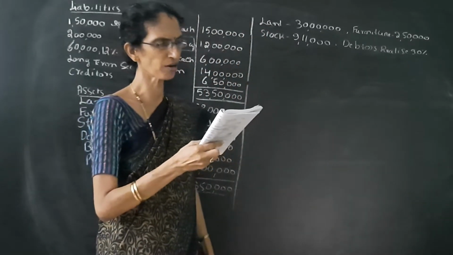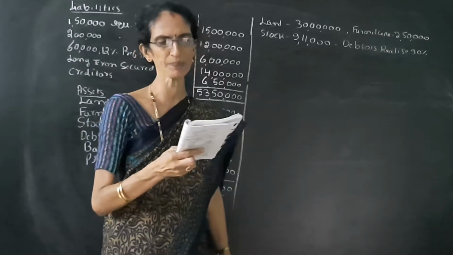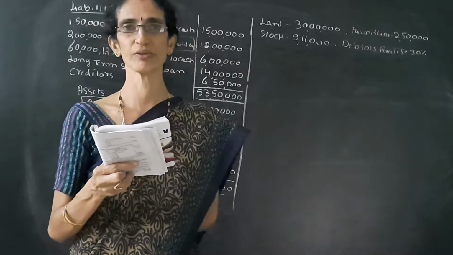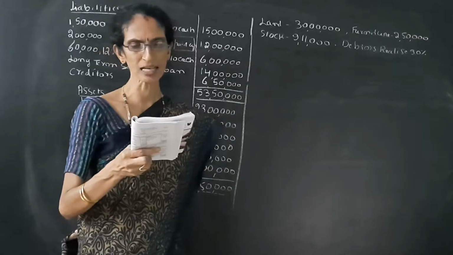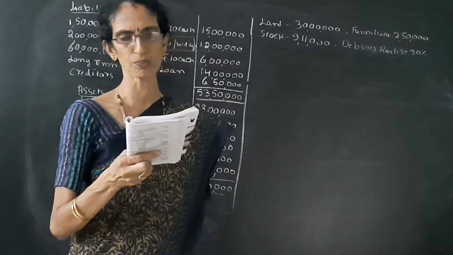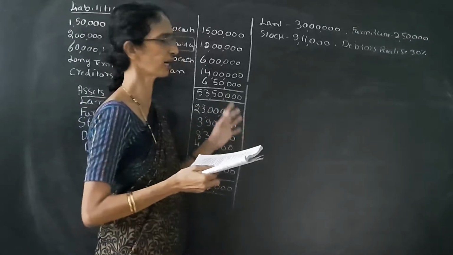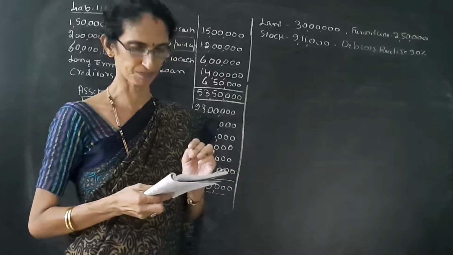You are informed that preferential dividend has not been paid for the last 5 years. Calculate the intrinsic value per equity share by net asset method. So we have to calculate the value of shares under the net asset method.